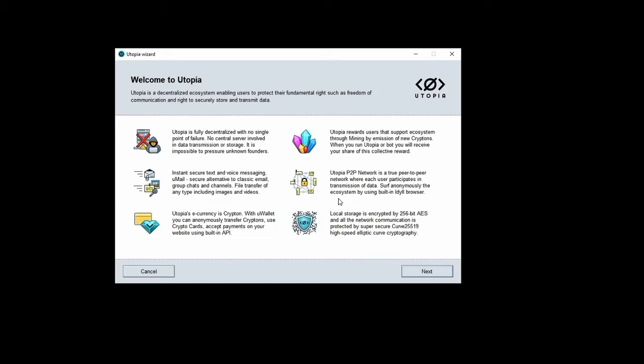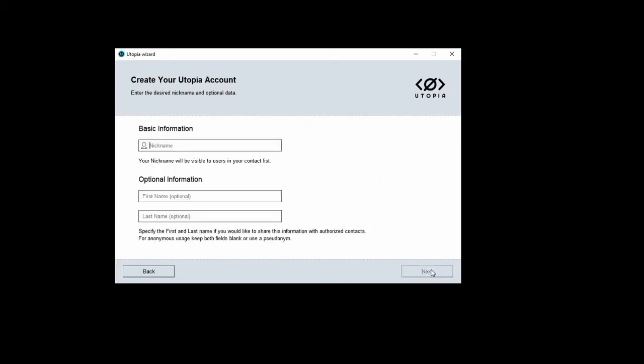Surf the ecosystem's websites anonymously using the built-in IDLE browser. Local storage is encrypted by 256-bit advanced encryption standard and all network communication is protected by Curve 25519 high-speed elliptic curve cryptography. On the following screen, you will be asked to provide a nickname.